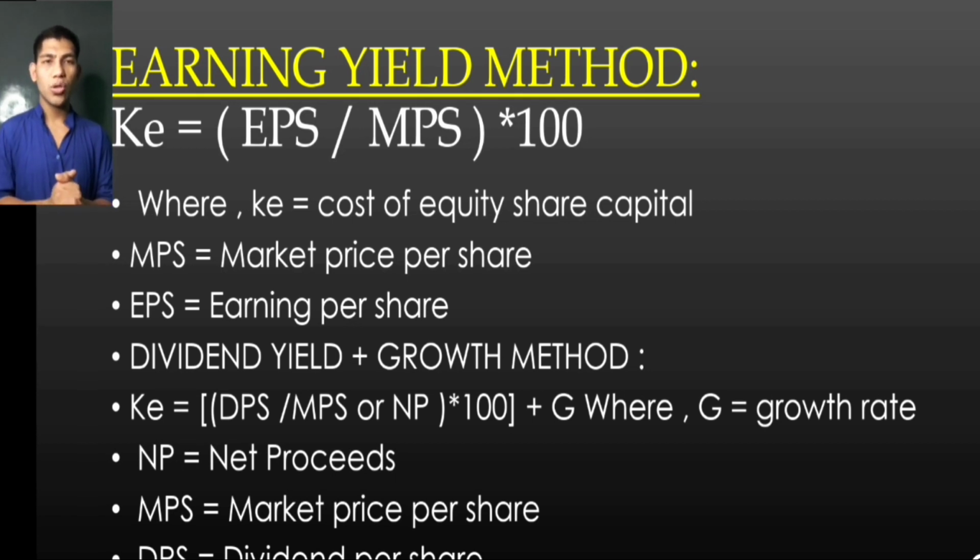Dividend yield plus growth method: KE = (DPS / MPS or NP) x 100 + G, where G is the growth rate, NP is net proceeds, MPS is market price per share, and DPS is dividend per share.